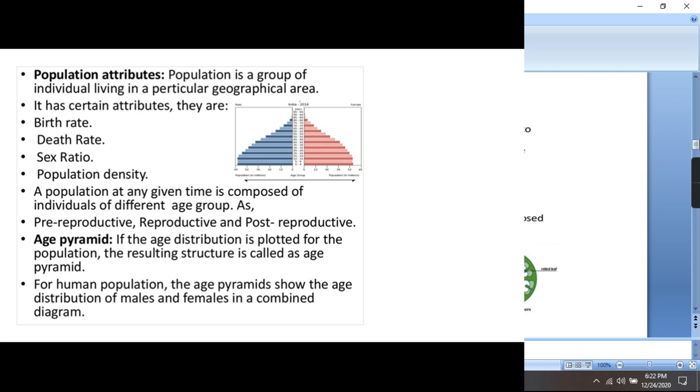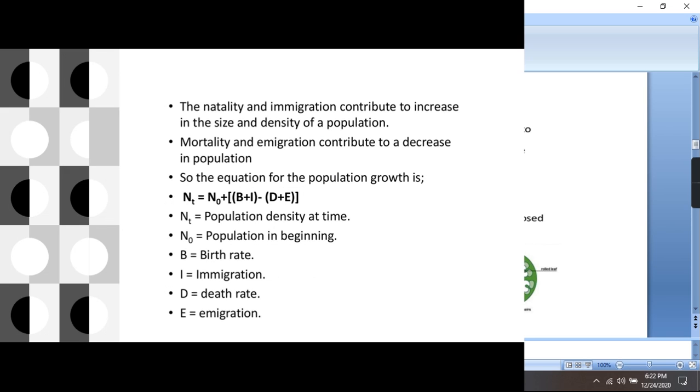So depending on the distribution of the various age groups in an age pyramid, you can say the population is stable, increasing, or decreasing. There are various factors that may lead to an increase or decrease in the size of a population. There are four main factors: B, that is birth rate; I, immigration; D, death rate; E, emigration.